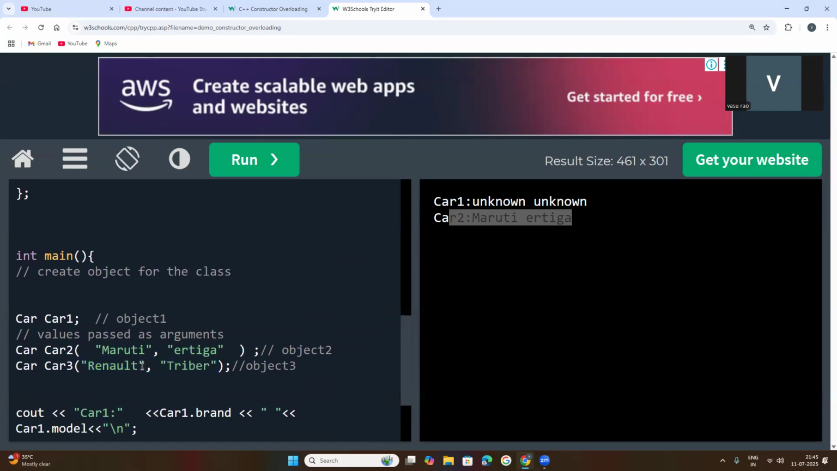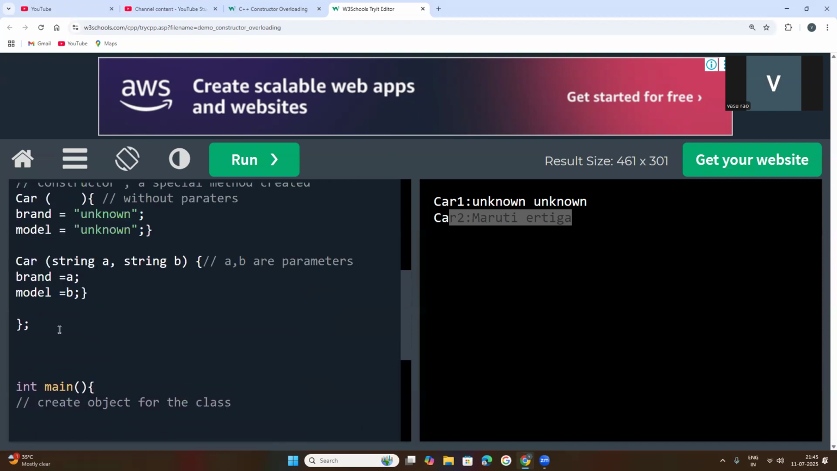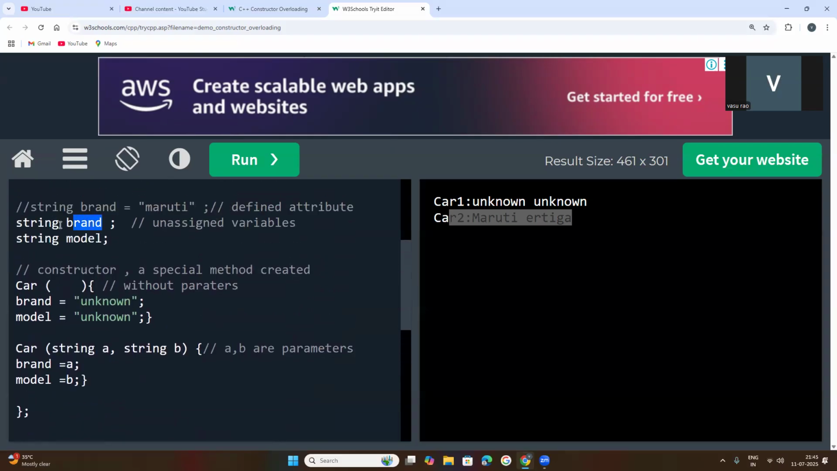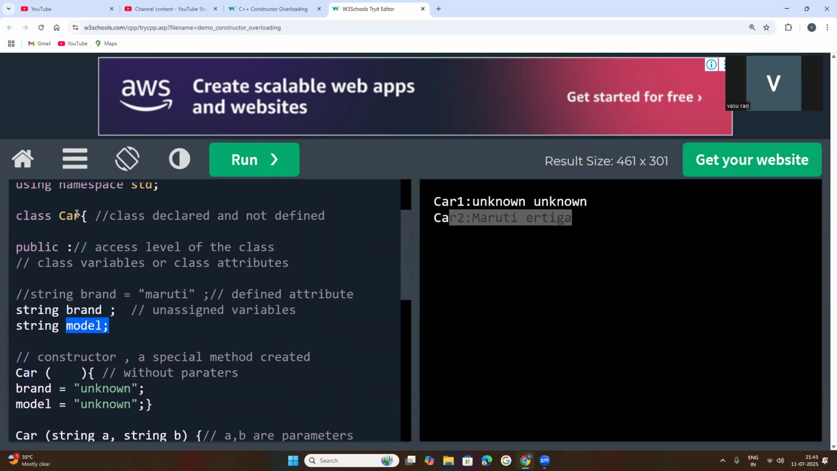These values will be passed to whom? To the parameters A, comma B. So now A is equal to brand, and B is equal to model. These values will be updated in your brand and model, which are declared inside the car class as variables, meaning class attributes. Now class attributes will be updated. So Maruti Ertiga are the values of the car2 object.